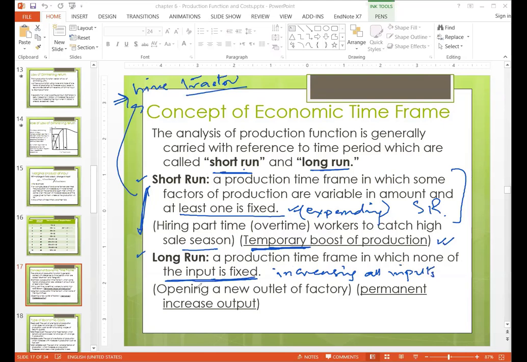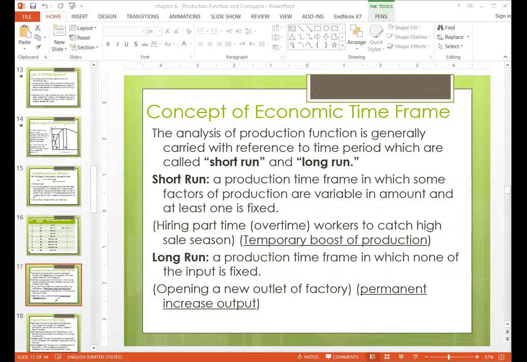So what will happen? Opening a new outlet of a factory. When you open a new outlet, you will have more land. So there's a new factory. You will hire more labor because you need workers for that factory, and you need more capital because you need machinery and you need a manager. So it means all of the inputs are increased. So this is a permanent way of increasing output. So this is long run. Hope it is clear. So what is the difference between long run and short run?